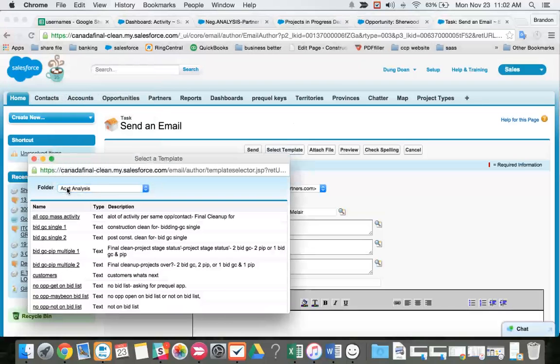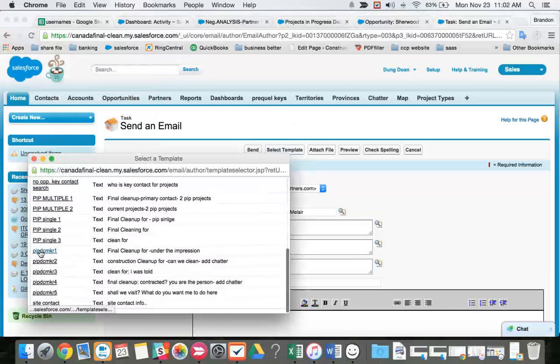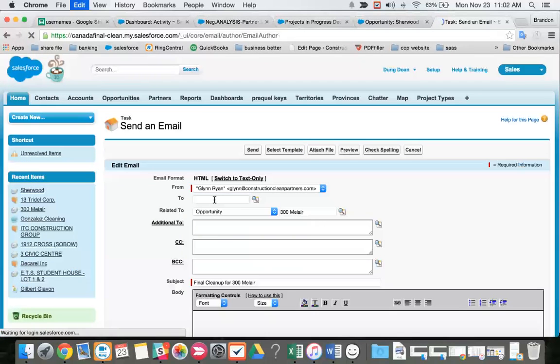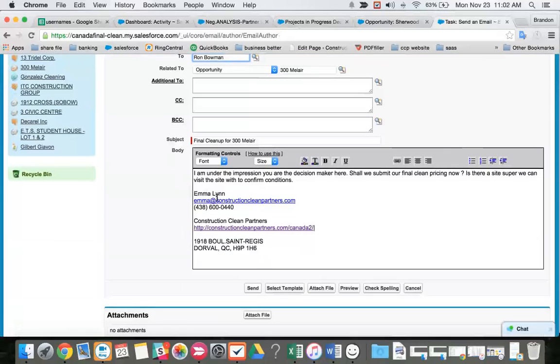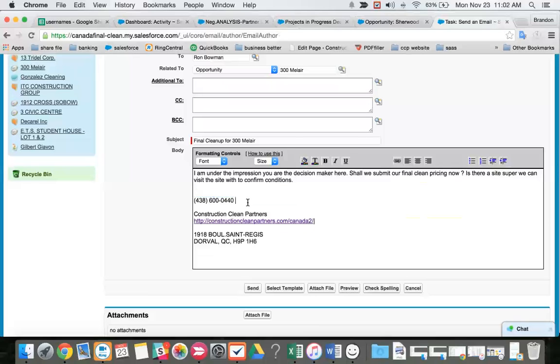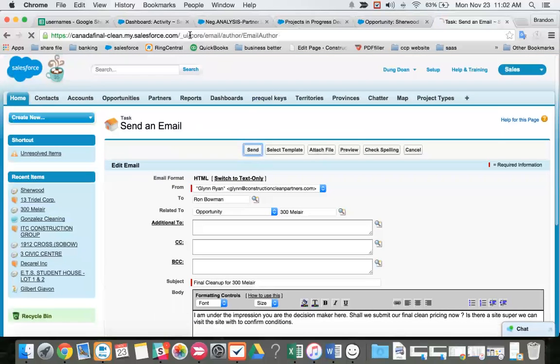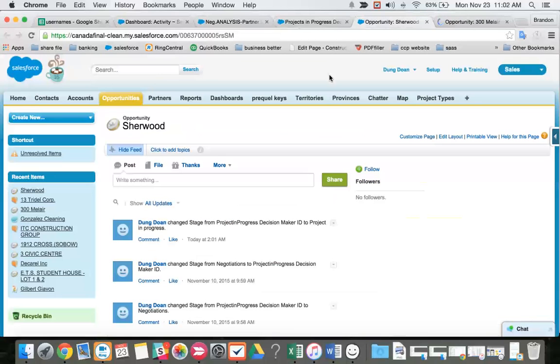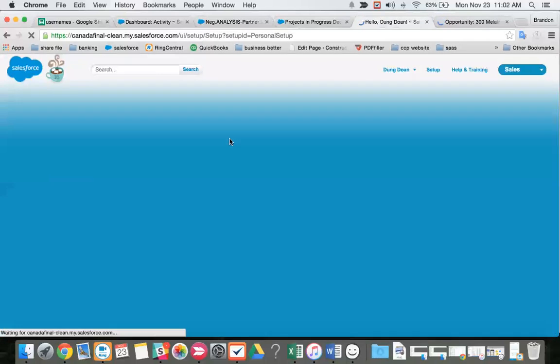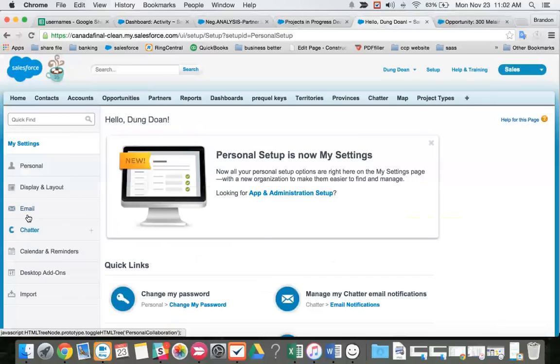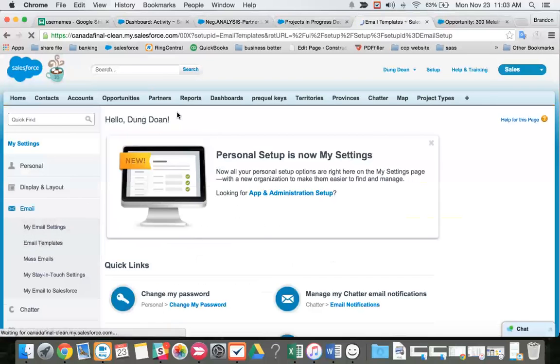We're using the folder account analysis, and our template is PIP Dec.Mkr 1. I'm going to remove this. This should have been changed. This should say Glenn. We changed the name for this guy. It should say Glenn Ryan. So I'm actually going to go to settings, go to my email, and look at the template folder to make sure that someone